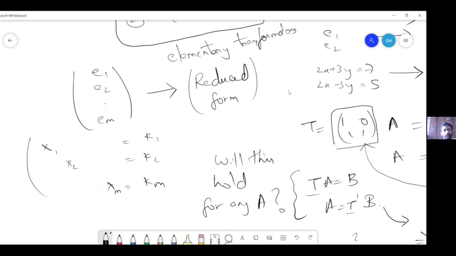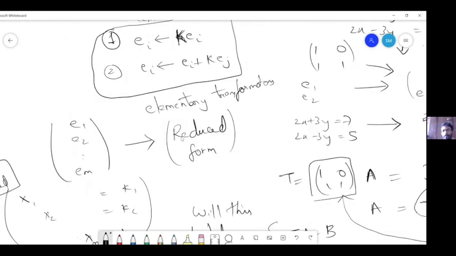So this is what I call a reduced form. Just using these two elementary transformations, is it possible to reduce any system to a reduced form?